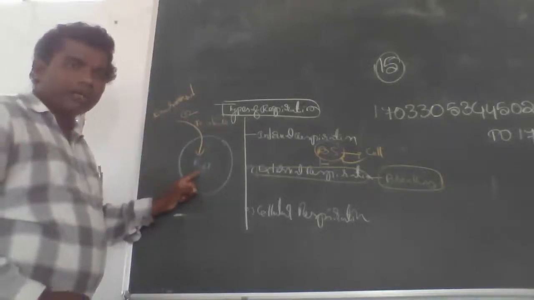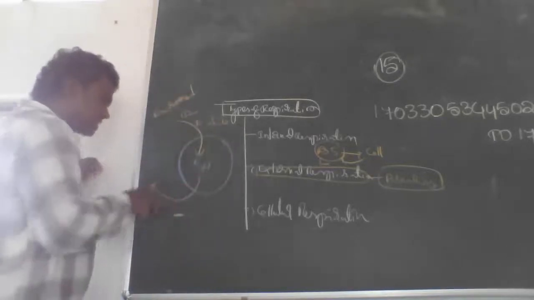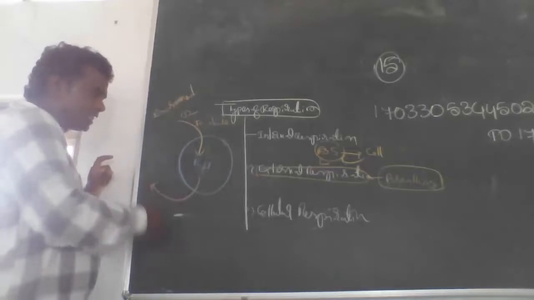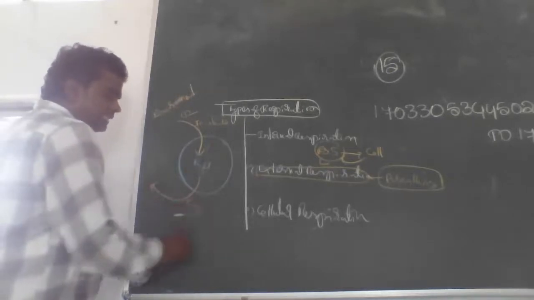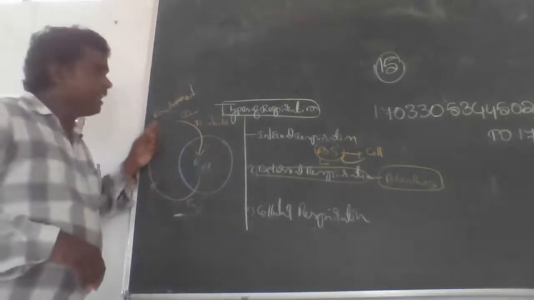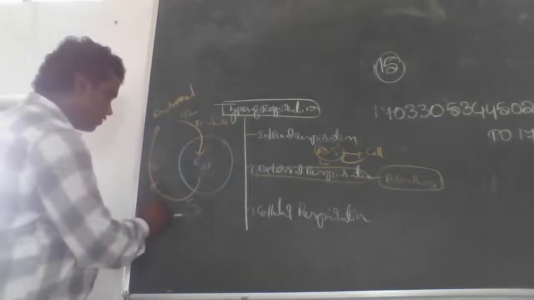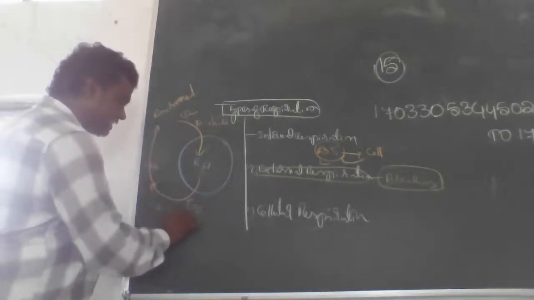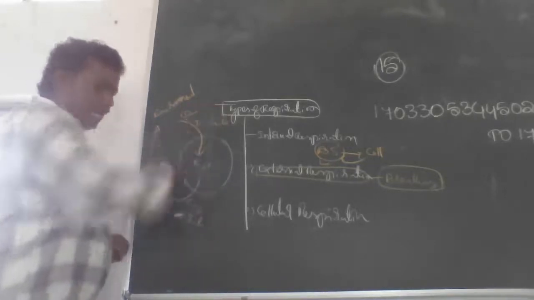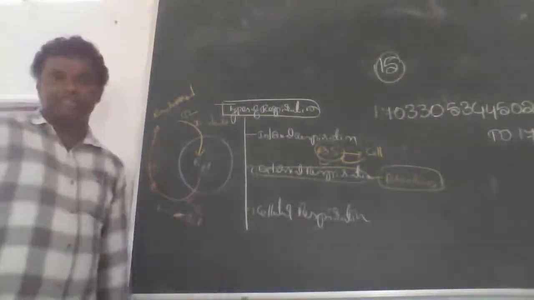Okay, then next what we do? To exhale carbon dioxide from respiratory organs to the environment. So inhalation and exhalation, that is called external respiration, right?